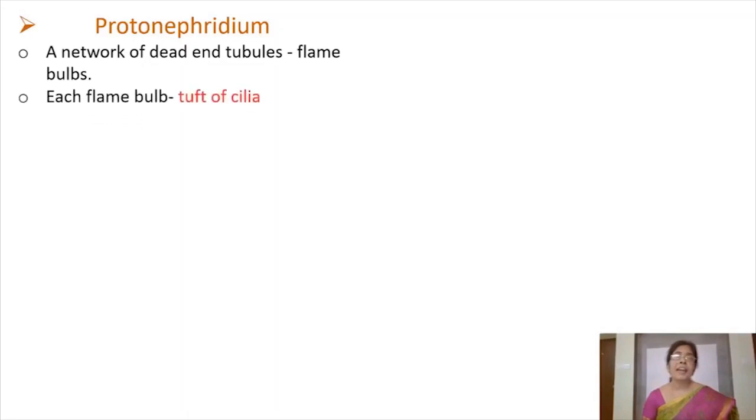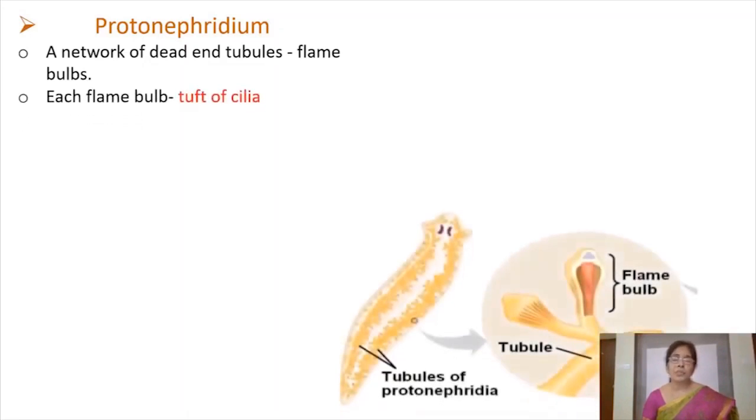These are a network of dead-end tubules. If we observe in platyhelminthes, this is protonephridium. It has network of dead-end tubules. And these dead-end tubules, they bear cellular units known as flame bulbs.